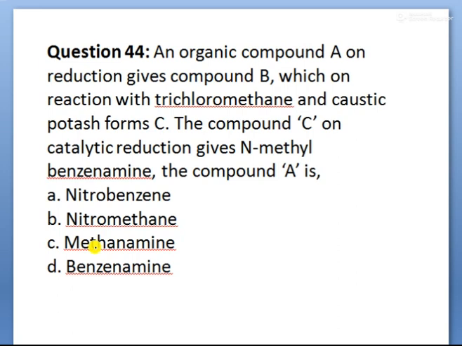Next, children, an organic compound A on reduction gives compound B, which on reaction with trichloromethane as well as caustic soda forms C. The compound C on catalytic reduction gives N-methyl benzenamine. What is the compound A? See children, as per the options given, we can take one of the given options, nitrobenzene. This is compound A.